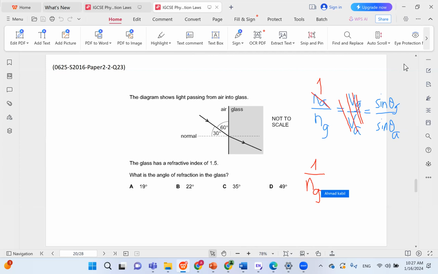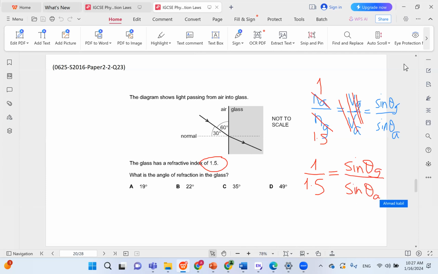And you might as well actually put 1.5 instead of ng because they've already given that to us. We know that the refractive index of glass is 1.5 anyway. We can just put 1.5 here, 1 over 1.5. Remember, this is given. Equals sine theta air, sine theta glass over sine theta air.